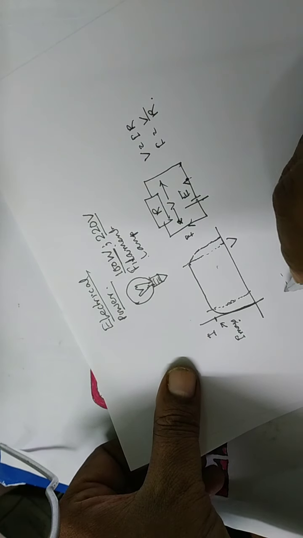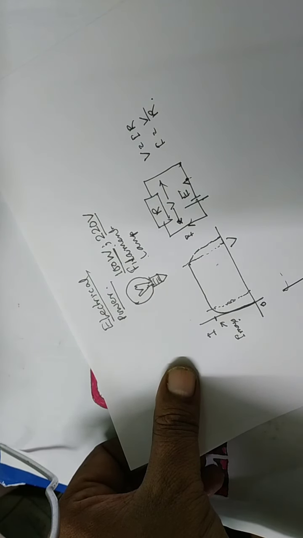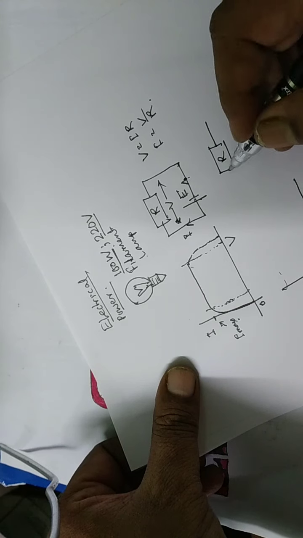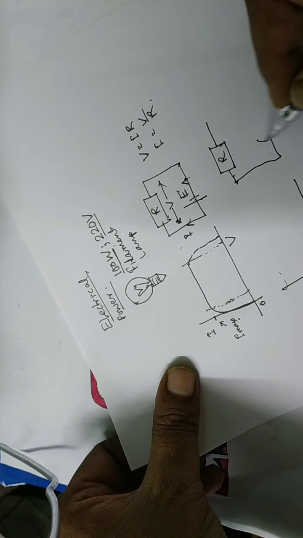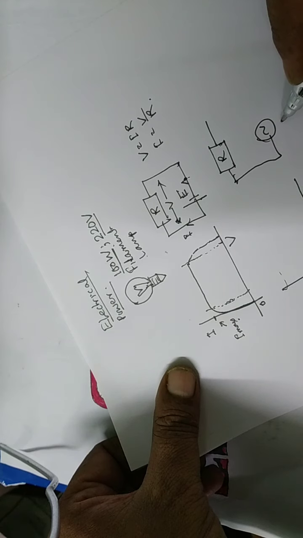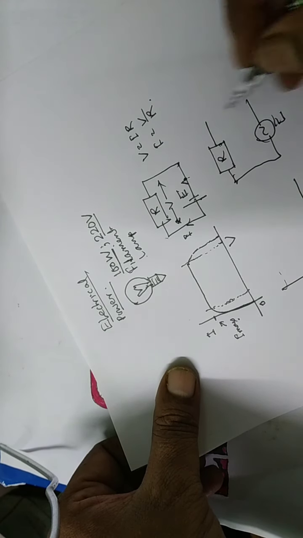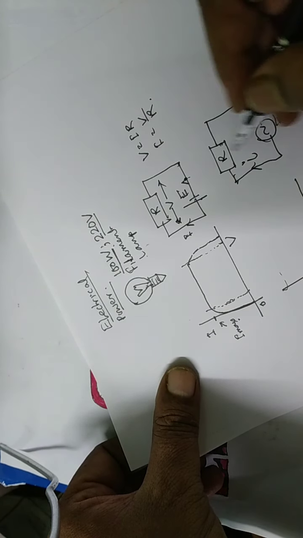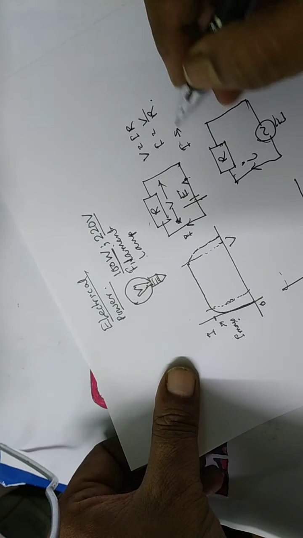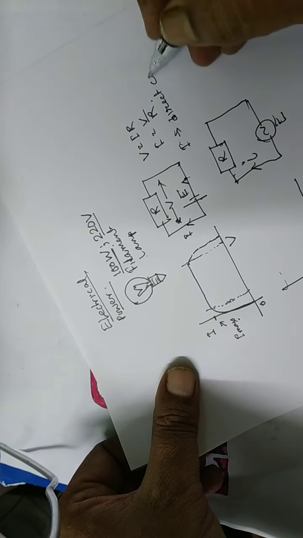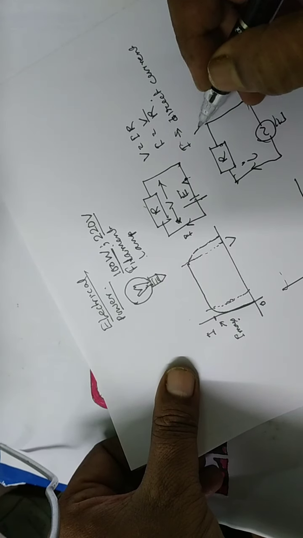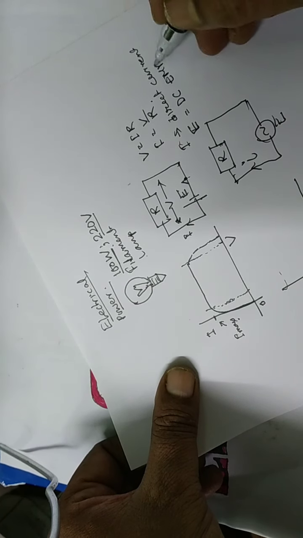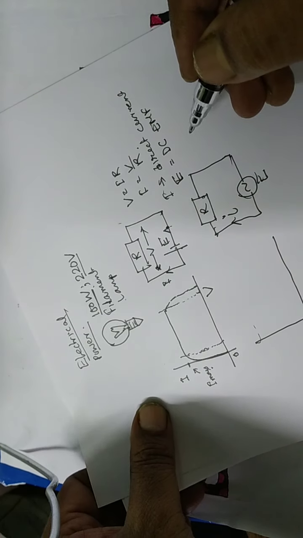Now, for AC, alternating current, the same resistance is connected with an AC source E. The current I is known as instantaneous current. The DC current is known as direct current, and this E is known as DC EMF. So it is unchanged throughout the time.